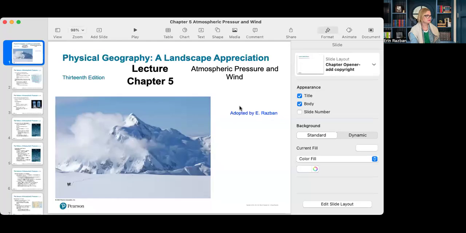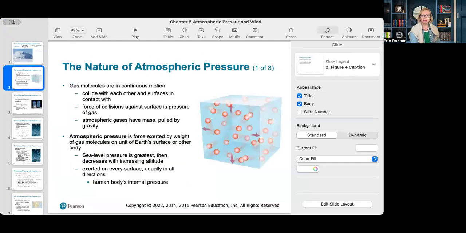Today we're going to explore atmospheric pressure, which is a fundamental concept that affects everything on Earth from weather patterns to how you feel when climbing a mountain. Excellent. So this is part of chapter 5.